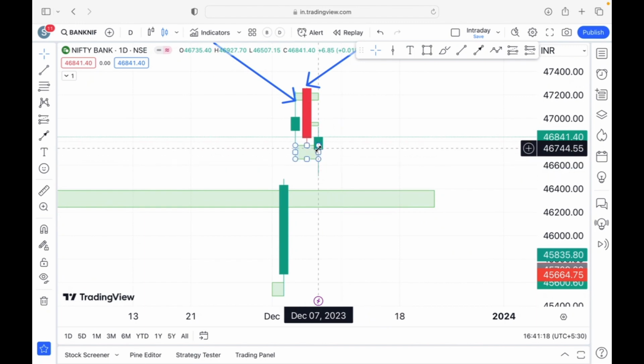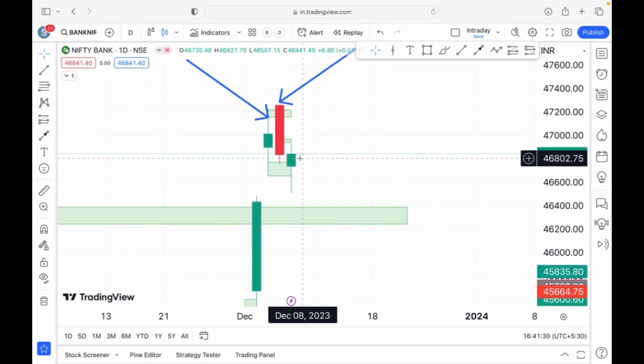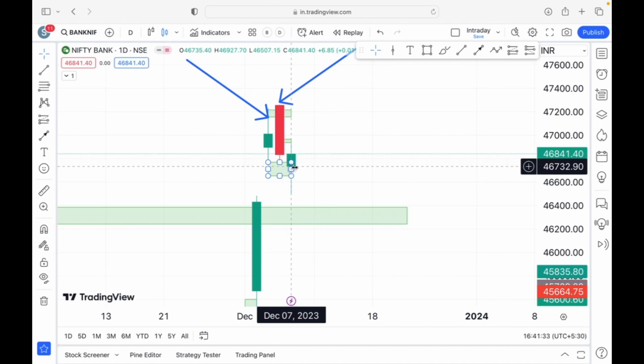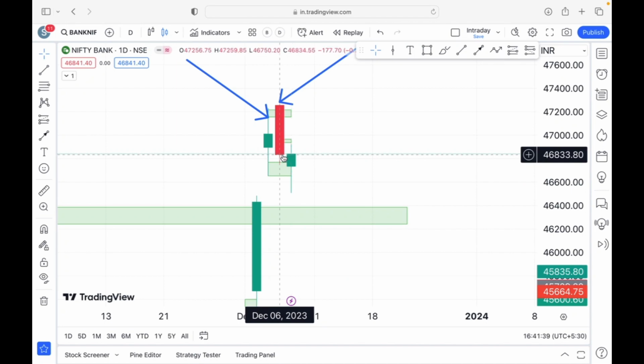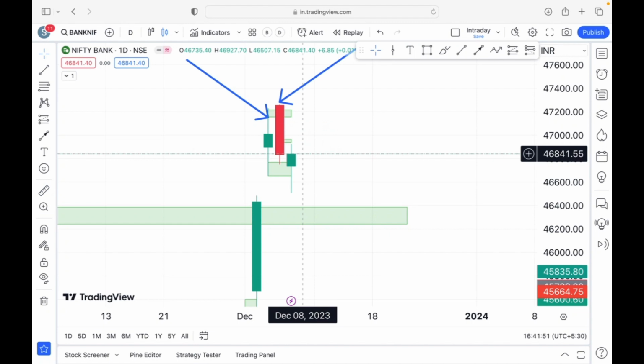If you notice, this is the price range of the Bank Nifty candle, and we have seen a pretty good movement towards the downside, and it has strongly reacted and started pulling towards the upside. But in either case, it has respected this level that we had drawn earlier, and it has given a close which is almost at the same level as yesterday's market. So we have seen a total movement of almost around 108 points in the Bank Nifty from opening to the close. Even though we have seen a peak high and low in the Bank Nifty, the real body of the Bank Nifty is really small, only 108 points.